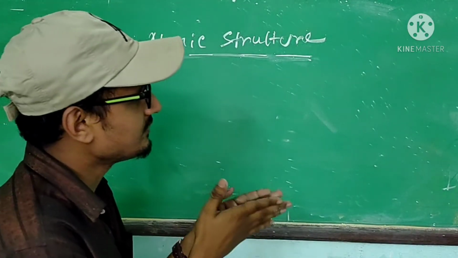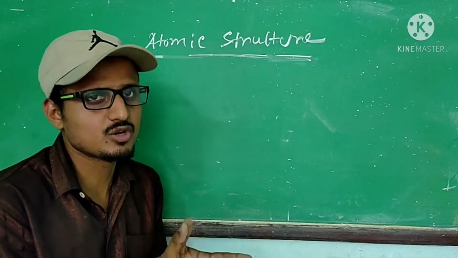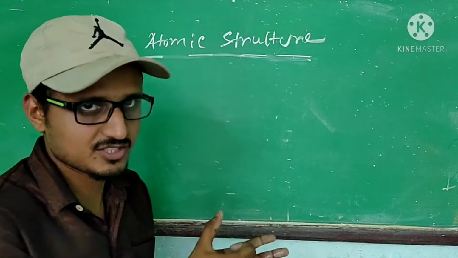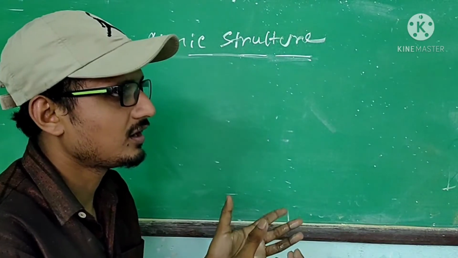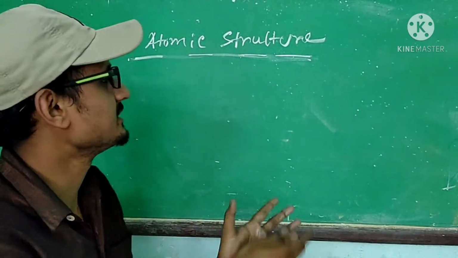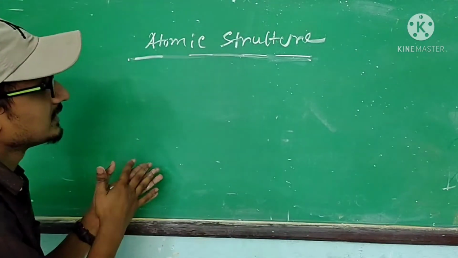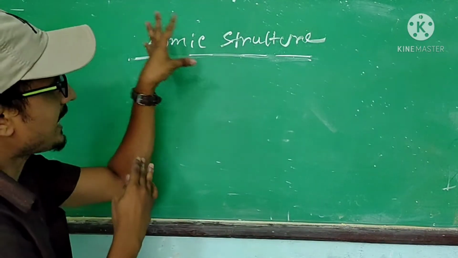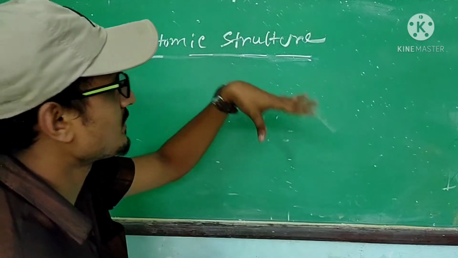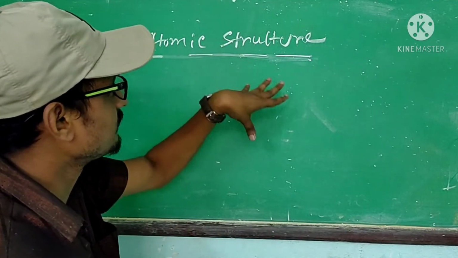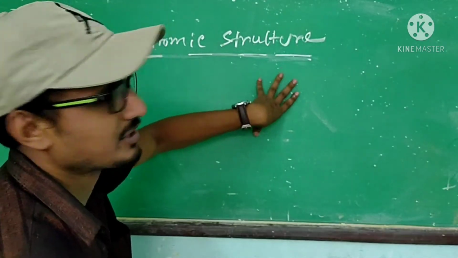Different experiments are there, and you have to learn those things in atomic structure. That means how an atom will look like. That is the main concept we have to study here. So first of all, the name atom, that a matter consists of atoms, came from Democritus.